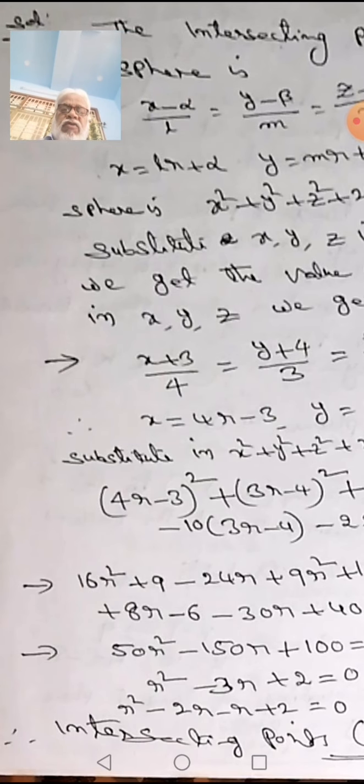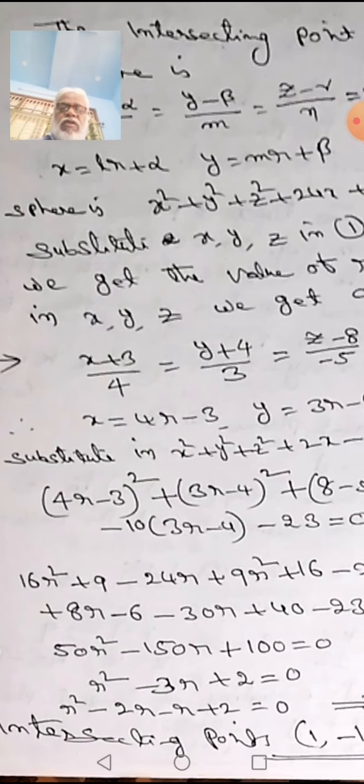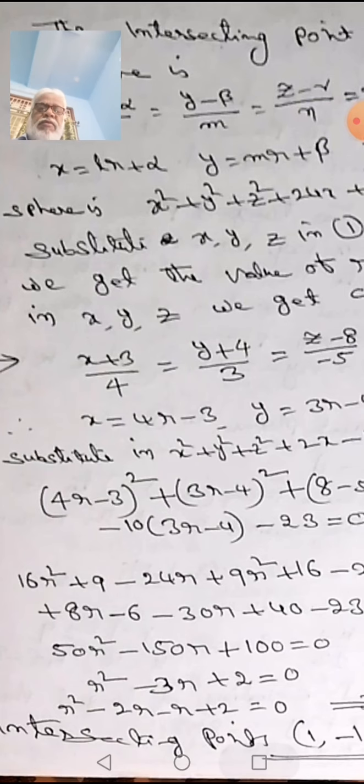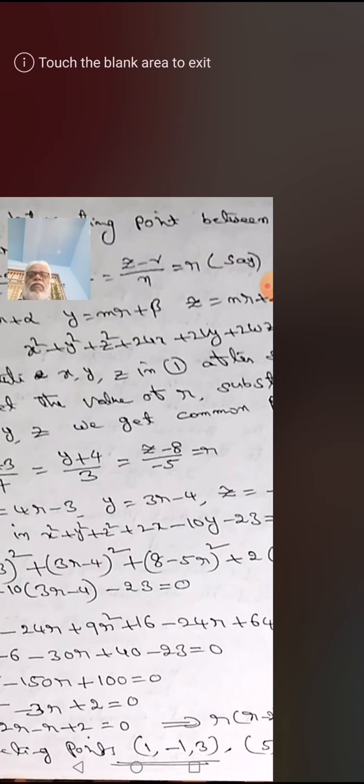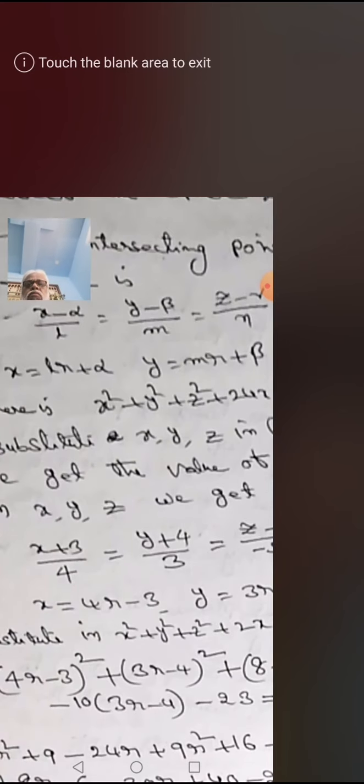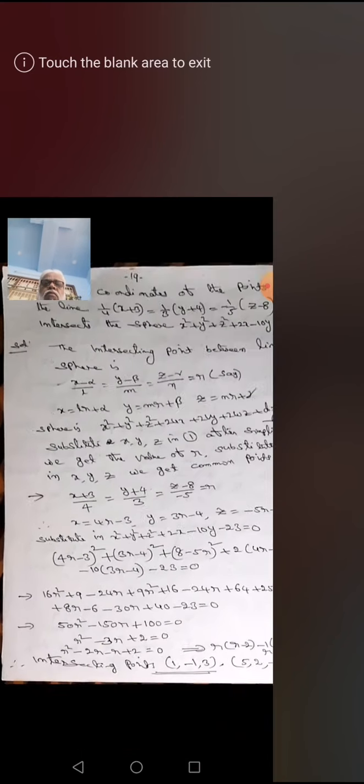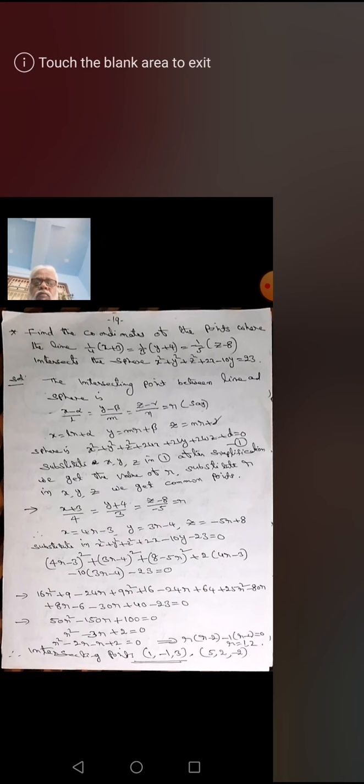So we got r square minus 2r minus r plus 2 is equal to 0 as factors. From these factors we get r(r minus 2) minus 1(r minus 2), meaning the values of r are 1 and 2.